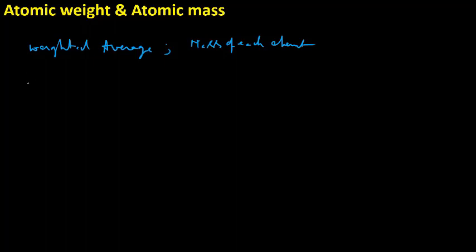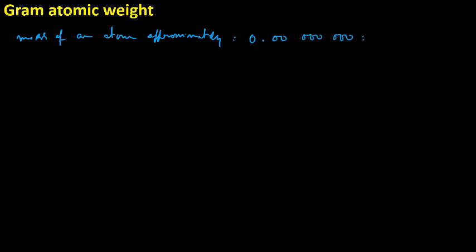So, atoms, for example, the mass of an atom of any element is approximately 0.00... how many zeros are here? 3, 6, 18 plus 20, 166.